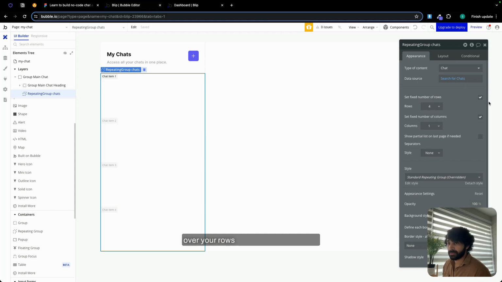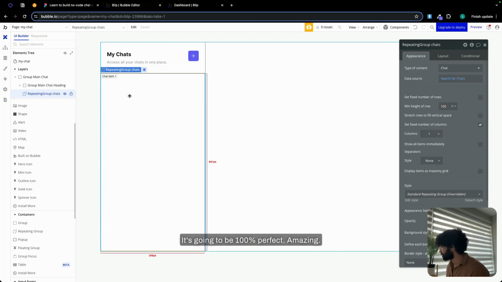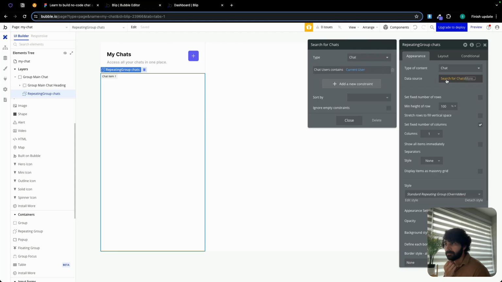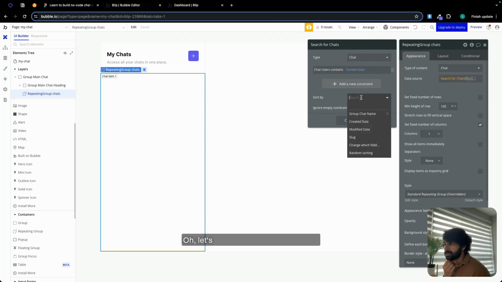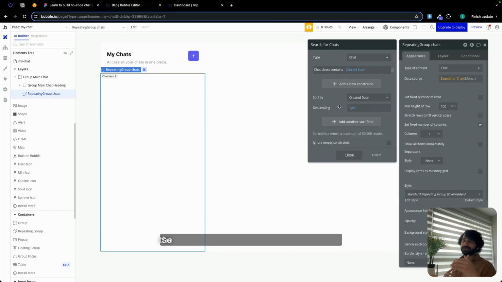And over here, rows is going to be dynamic. We don't need a fixed set of rows. So let's uncheck this. It's going to be 100%. Perfect, amazing. Let me just see if everything is right. Oh, let's also sort this by created date. Descending is going to be yes. So the most recent one is going to be on the top in simple terms. Let's close this.